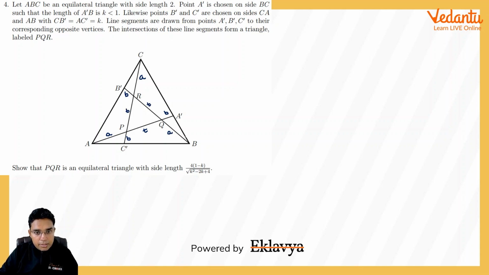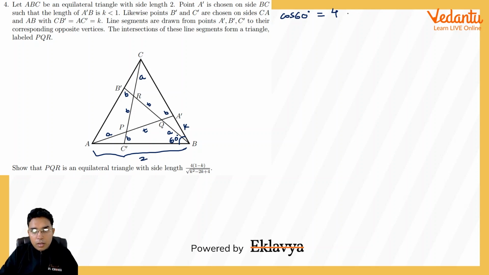Okay, now as this angle is 60 degree, using cosine rule, and this is K here, I can write cos 60 to be equal to 2 square, that is 4. I am taking this AB length as 2. This is given in the question actually.